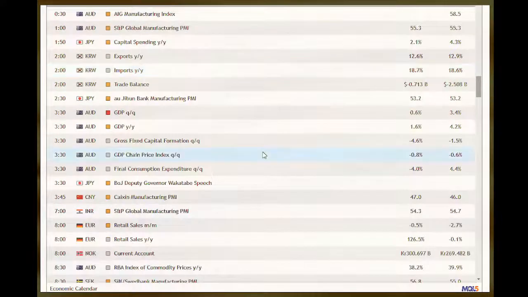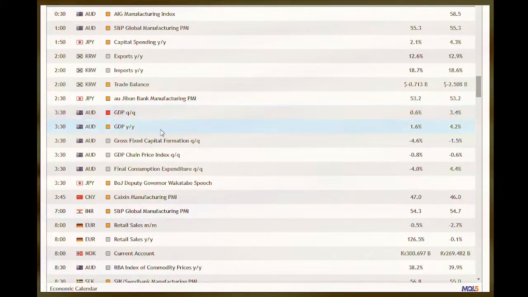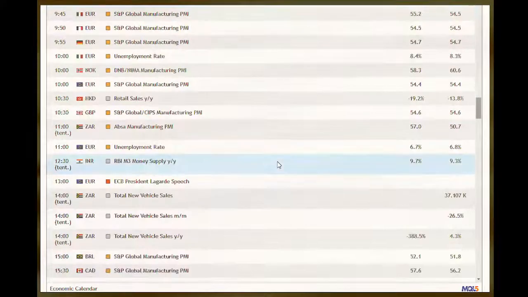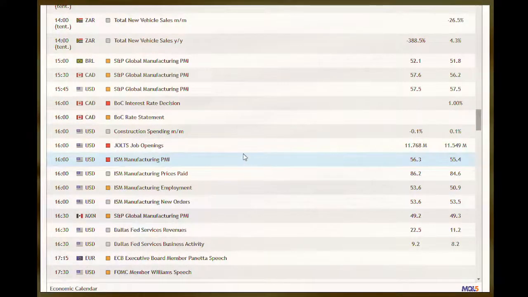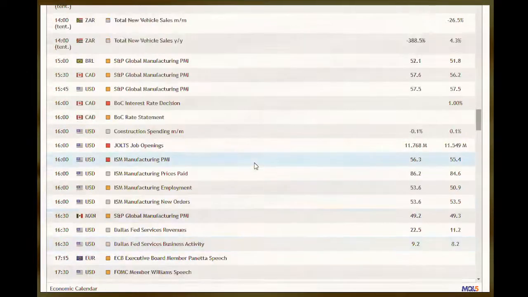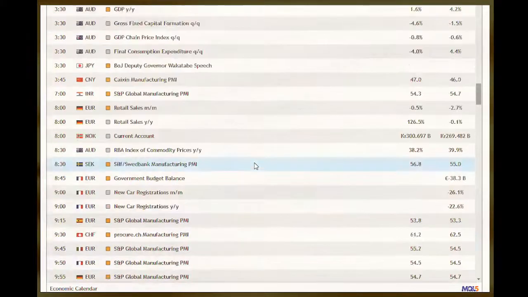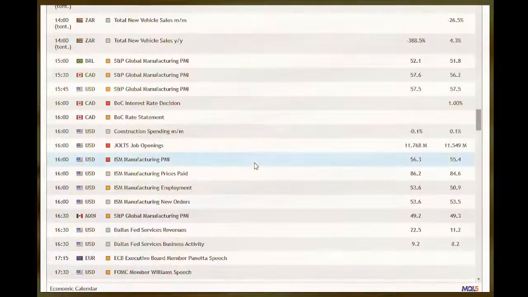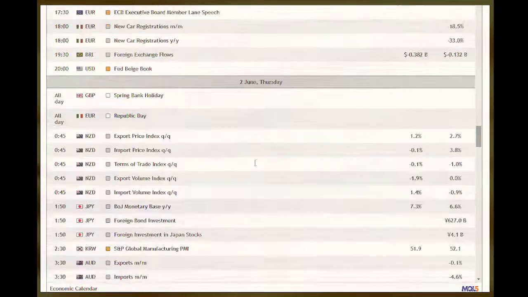Then on Wednesday morning at 3:30, we have the AUD GDP, quarter on quarter and year on year, and they're expecting a change. Later in the day we have the CAD BOC interest rate decision at 4 o'clock, and that should be all. So on Wednesday, the AUD GDP at 3:30 and the CAD interest rate at 4 o'clock.